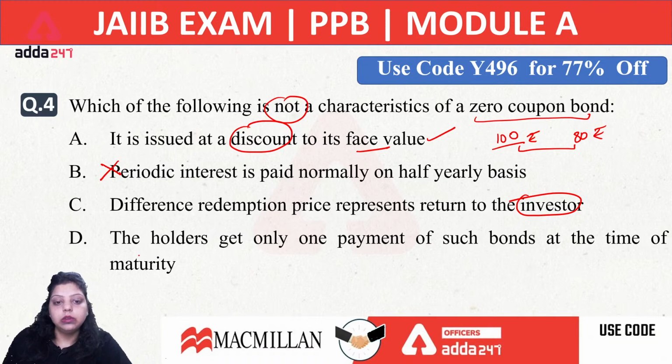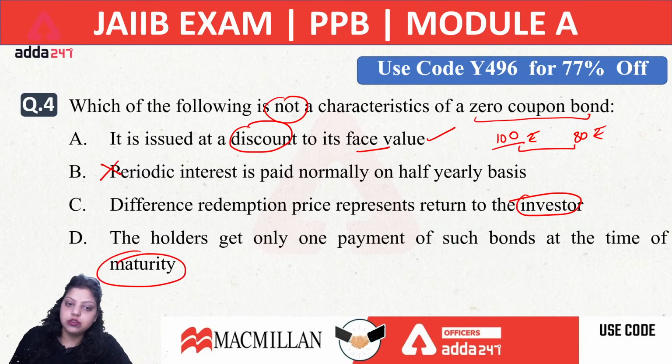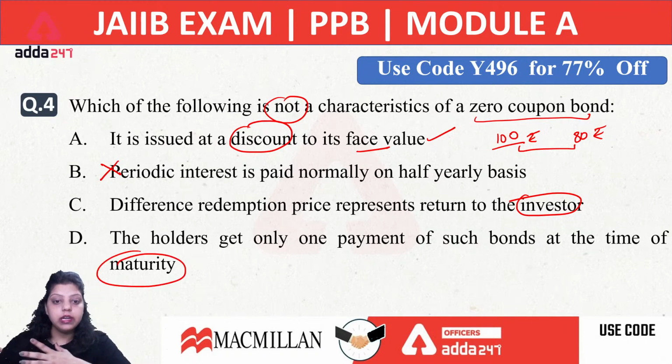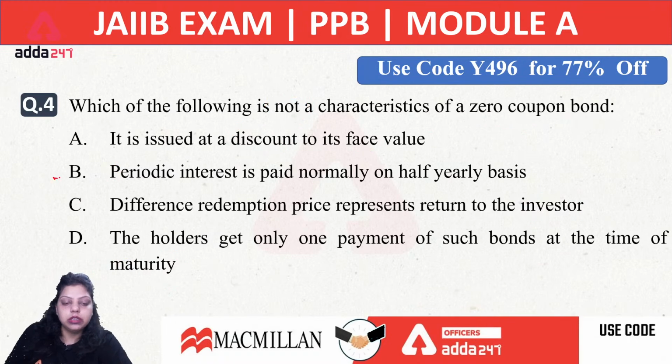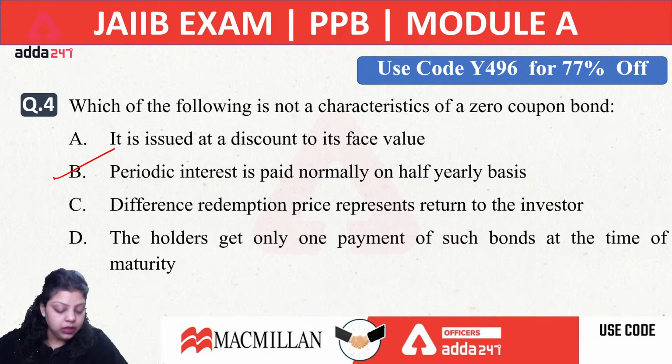Okay, now the holder gets only one payment of such bonds at the time of maturity. That is true. During the duration you will not get any payment, but at the time of maturity the full payment of the bond will be given to you. So the right option will be your B option, that it is not a characteristic of a zero coupon bond.